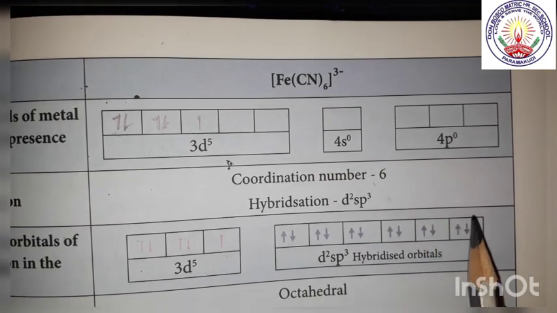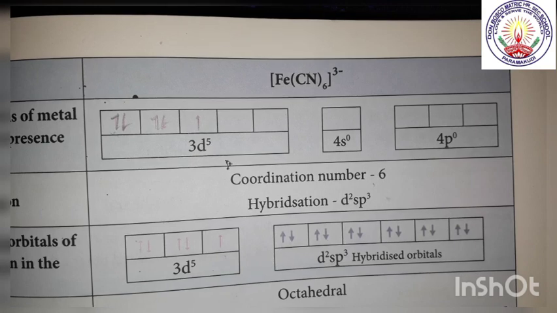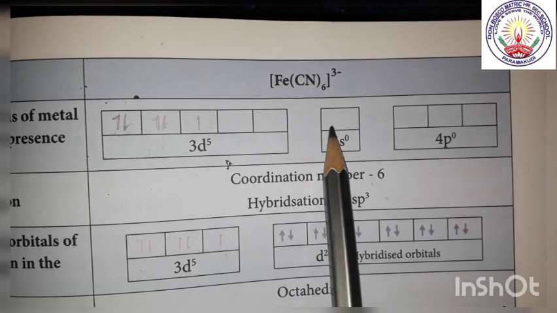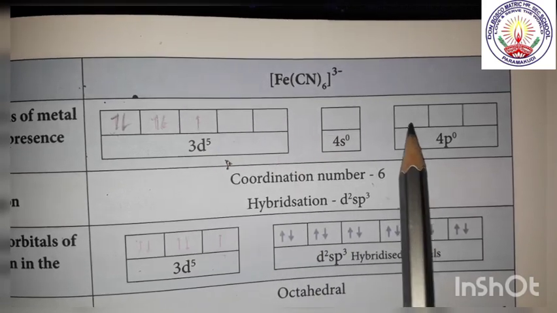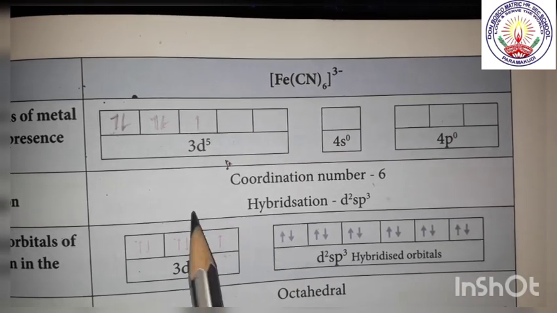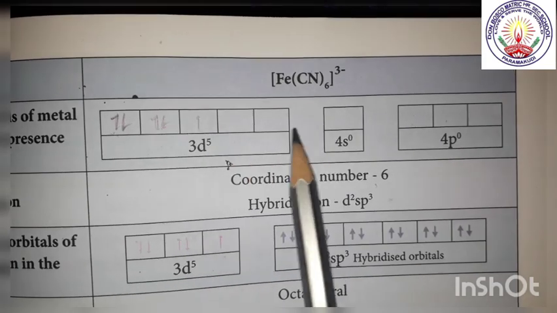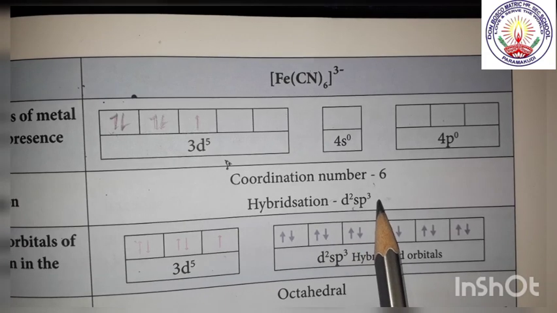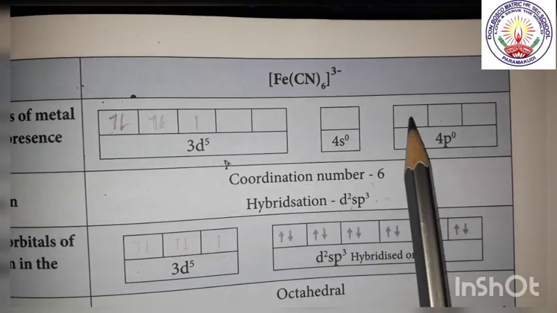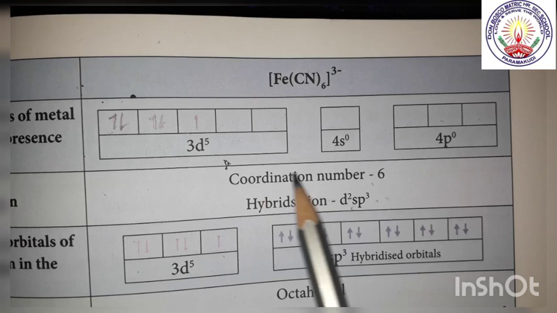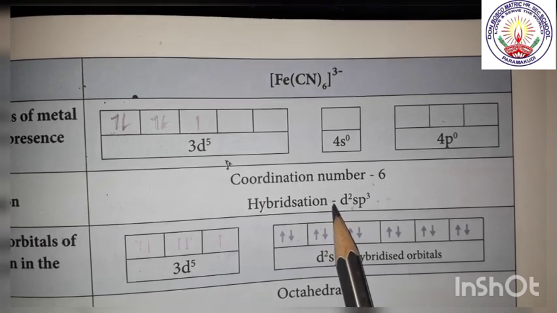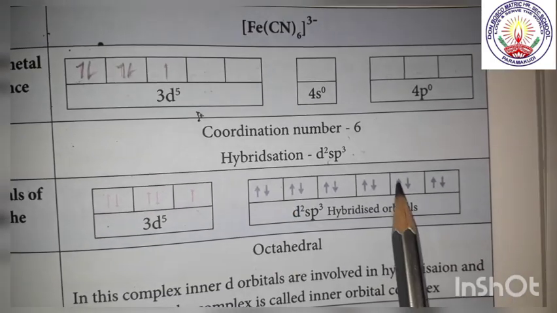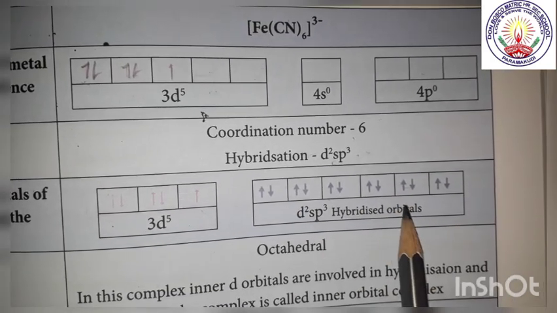When the coordination number is 6, what type of hybridization will take place? So here 2 vacant orbitals are there. Here 1, 2, 3, 4, 5. d2sp2, d2sp3, 1, 2, 3, 4, 5, 6. Coordination number is 6. So d2sp3 hybridization is taking place. So 6 orbitals are getting hybridized here.